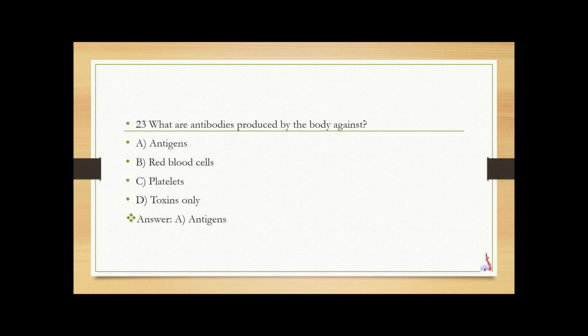What are the antibodies produced by the body against? Antigens, red blood cell, platelets, toxins only. So the answer is antigens. Antibodies bind to and neutralize antigens.